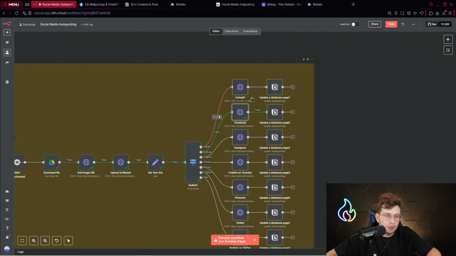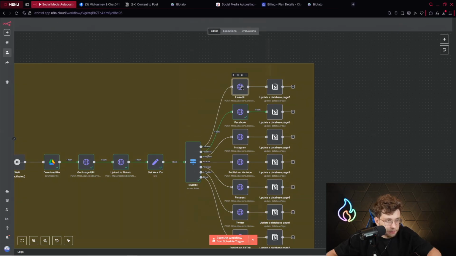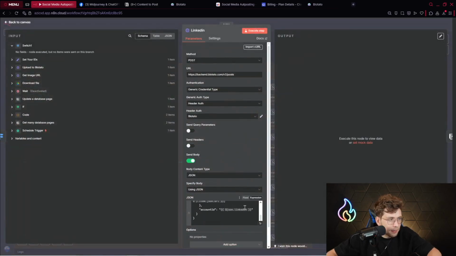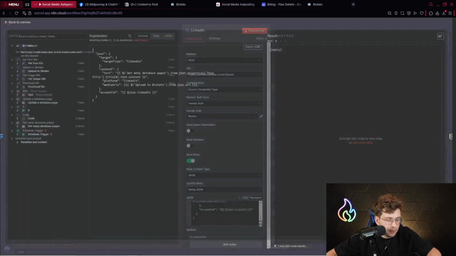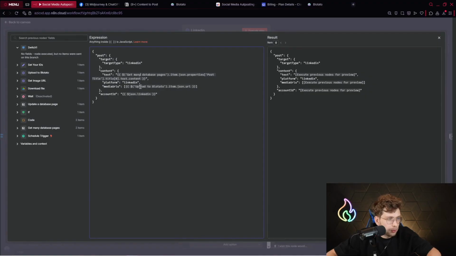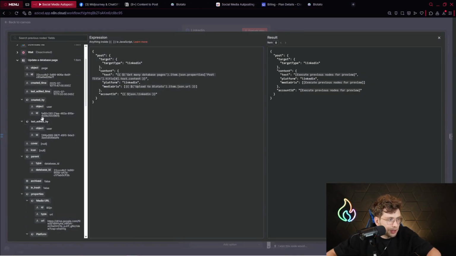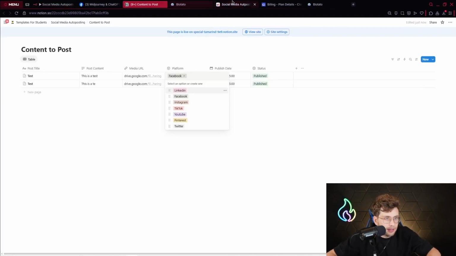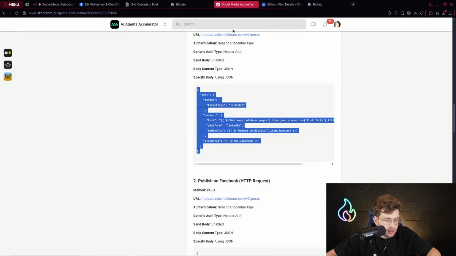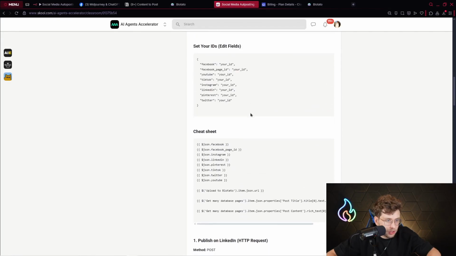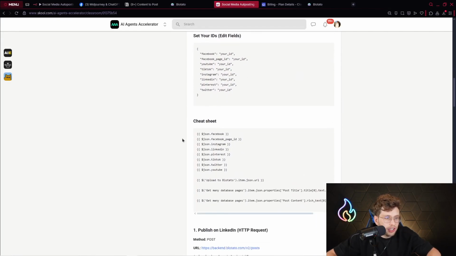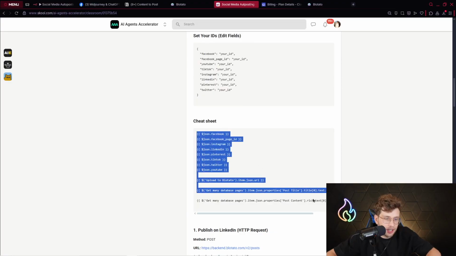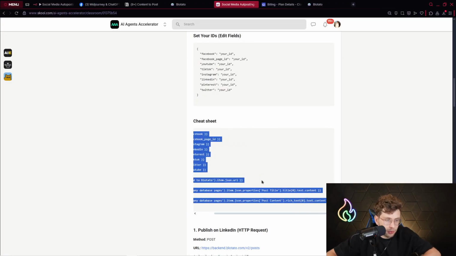Now let's go back to the first node, which is LinkedIn. And here somehow we need to set up our specific expressions. So text, media URLs. However, the problem is sometimes we don't have these variables, like they don't show here, right? They are not shown here. For this case, inside our instructions, I've got for you a cheat sheet for the entire content, okay, for the variables.